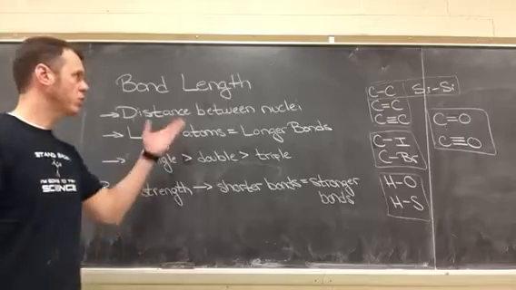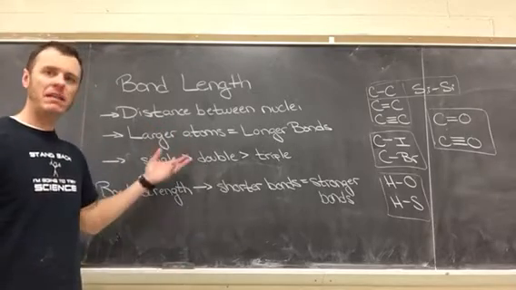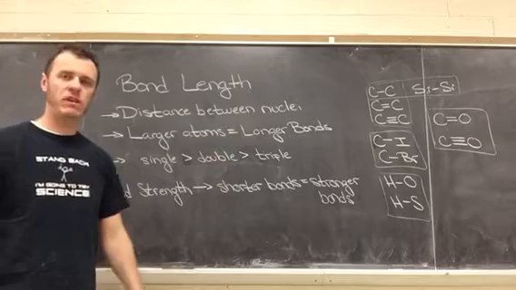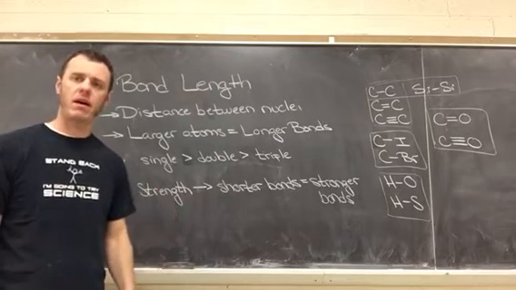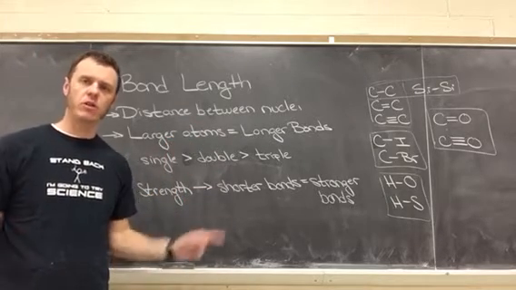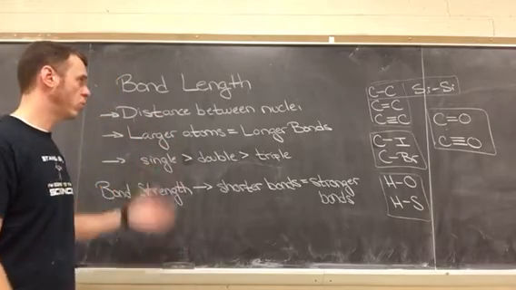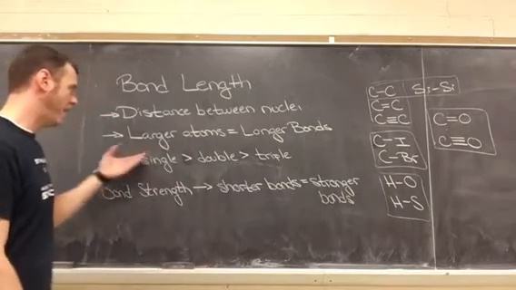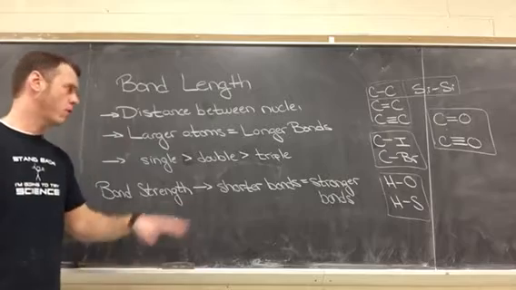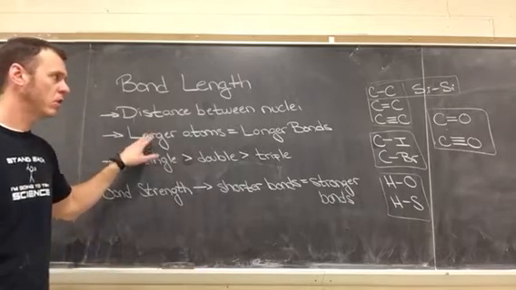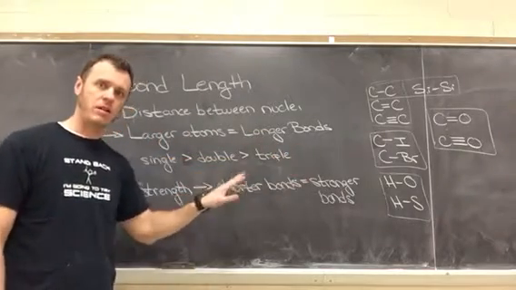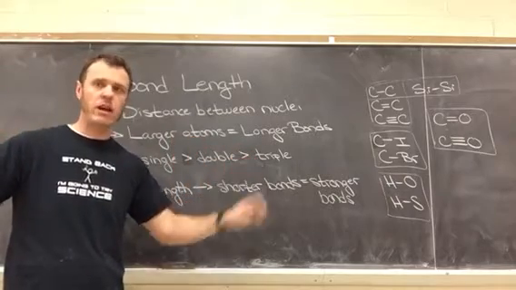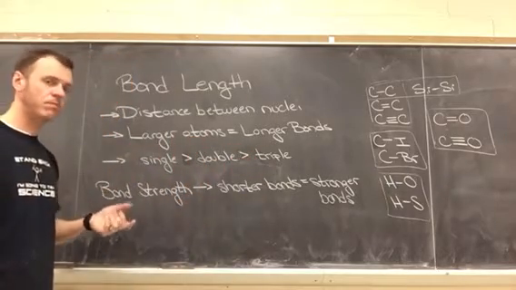All right, everybody, now we're going to talk about bond length. Bond length is defined as the distance between nuclei. So if we're talking a covalent bond, we have one nucleus and the other nucleus, and the distance between those two is what we call bond length. And it's actually pretty easy to determine. The larger the atoms, the longer the bonds. All right, so if we have bigger atoms, that means those nuclei are further apart, we have longer bonds.